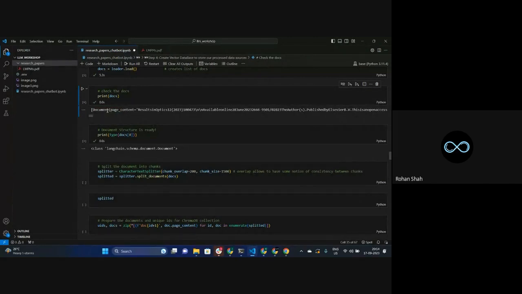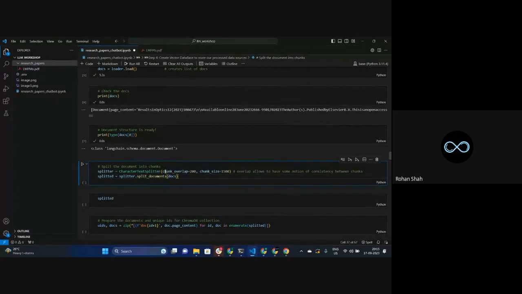How are we going to do this? I am saying that get me as many chunks as possible, but the maximum chunk size should be 1500. Okay? All the splits that I'm getting, the maximum characters should not exceed 1500.